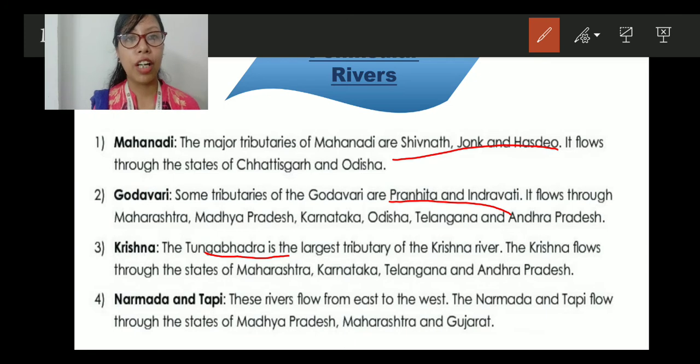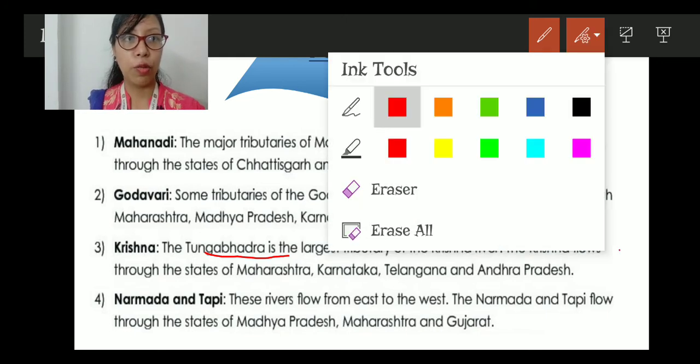Then we have Narmada and Tapi. These rivers flow from east to west. The Narmada and Tapi flow through the states of Madhya Pradesh, Maharashtra and Gujarat. So they flow from east to west through Madhya Pradesh, Maharashtra and Gujarat. Now let's move on to the next one.